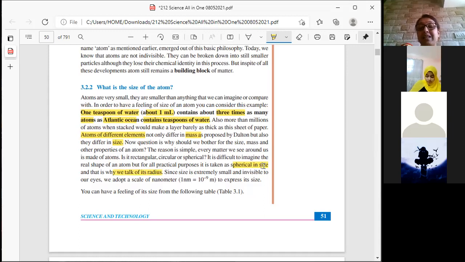Size should not come here. The word here should be shape. Spherical in shape. Sorry, spherical in shape. It cannot be spherical in size.